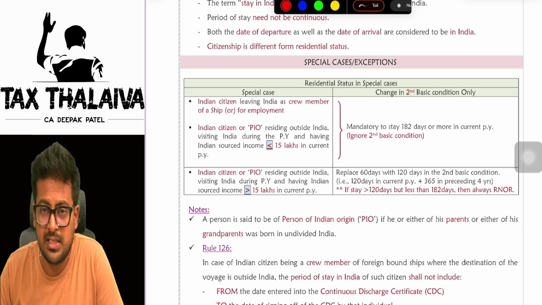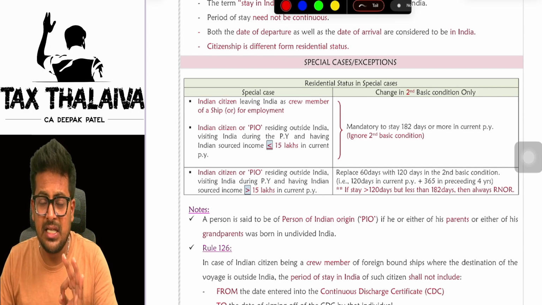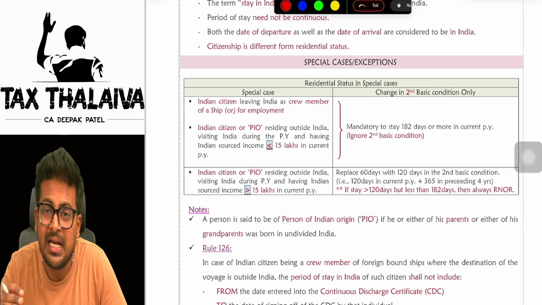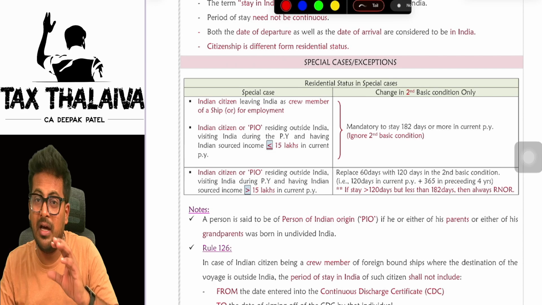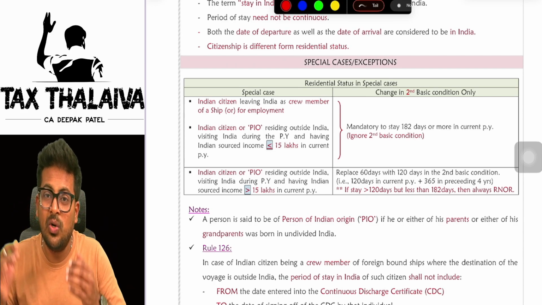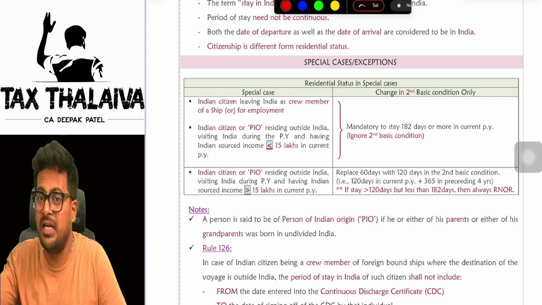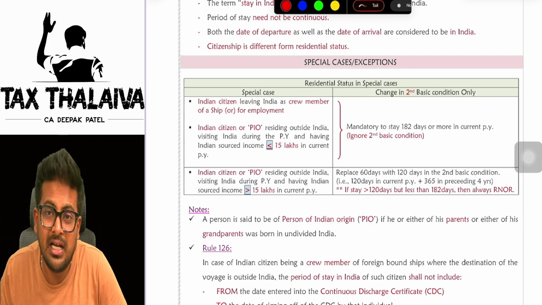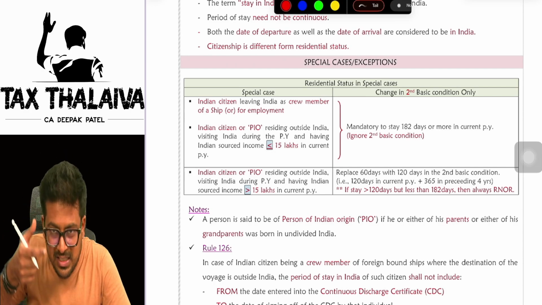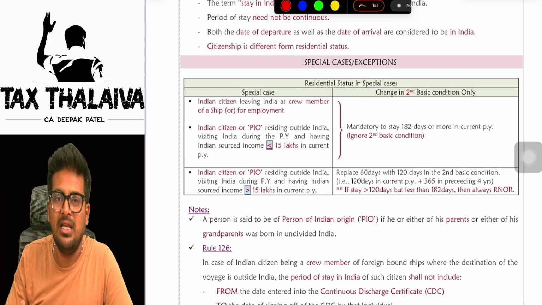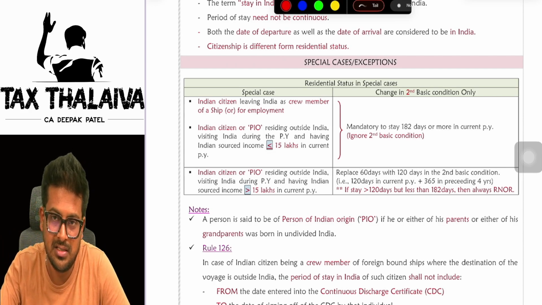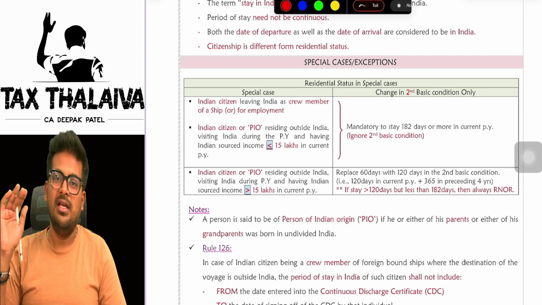Now, there is one more special case. An Indian citizen or person of Indian origin visiting India, but his Indian income is more than 15 lakhs. You remember in the first special case, we discussed the third scenario where I told that an Indian citizen or person of Indian origin visiting India has Indian income less than 15 lakh rupees. In that case only, just that in the second special case, an Indian citizen or person of Indian origin visiting India has income more than 15 lakhs. Indian income is more than 15 lakhs.